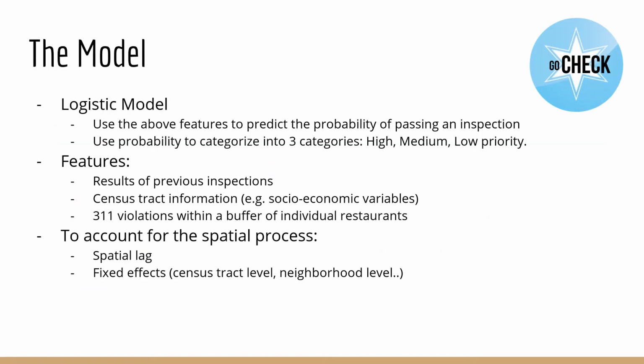The logistic regression predicts a value from 0 to 1 of the likelihood of failing an inspection. Features examined in the previous two slides will be used as predictors. Socioeconomic data will also be used, as establishments in highly gentrified areas are less likely to fail an inspection. Given the significant clustering, spatial lag and neighborhood fixed effects will also be used.